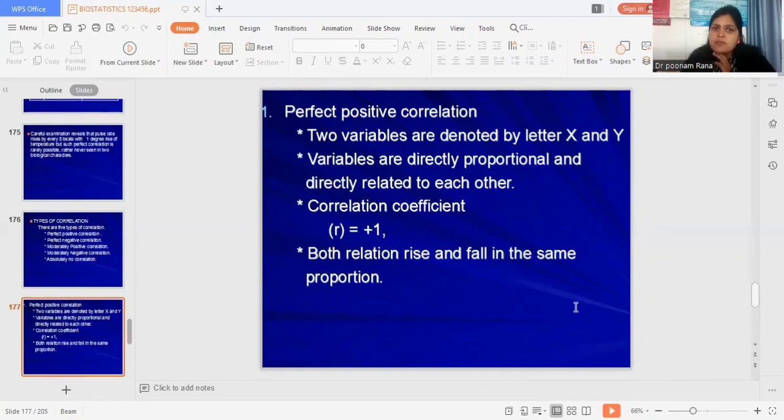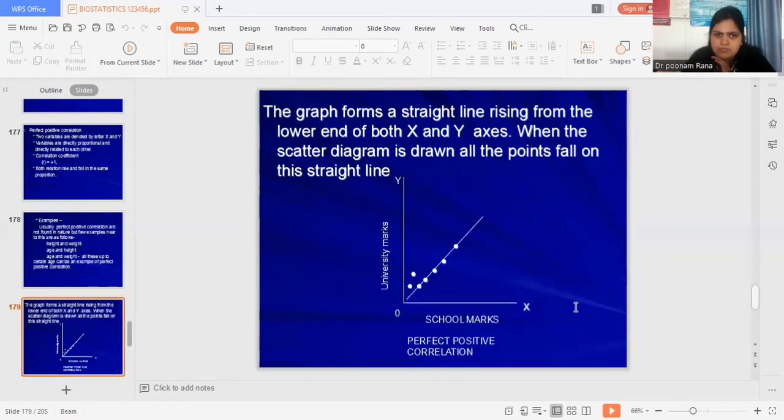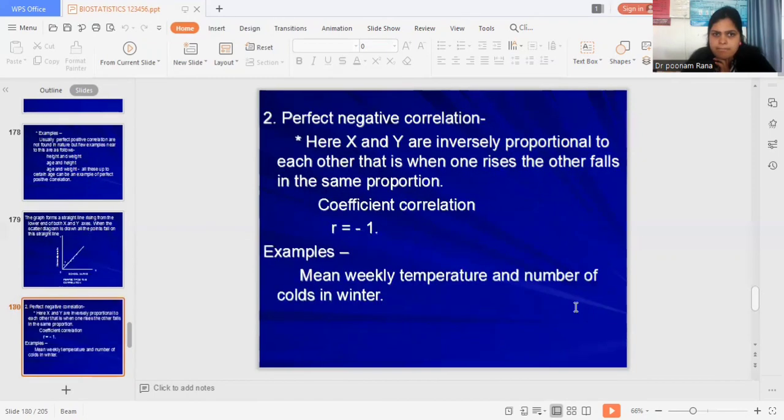So what is perfect positive correlation? The two variables are denoted by the letters X and Y. The variables are directly proportional and directly related to each other. Both rise and fall in the same proportion. The graph forms a straight line rising from the lower end of both the X and Y axis. When the scatter diagram is drawn, all the points fall on a straight line. You can see in the diagram.